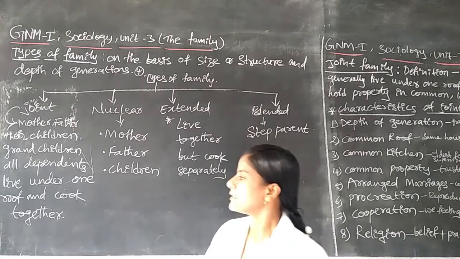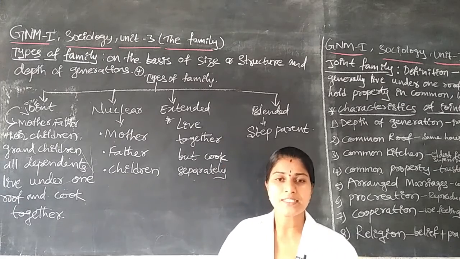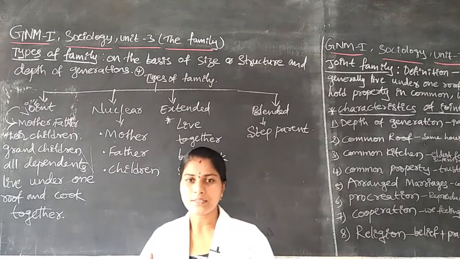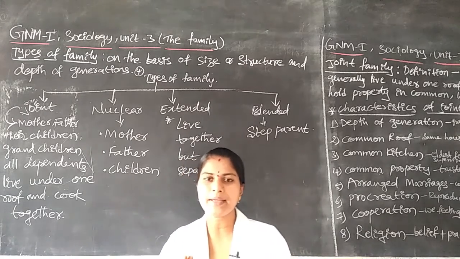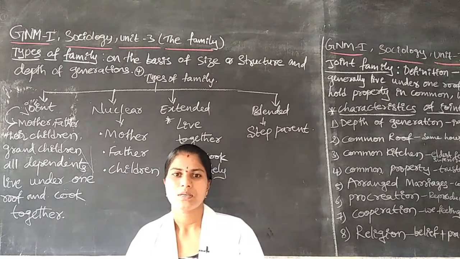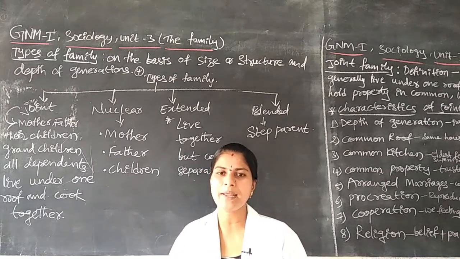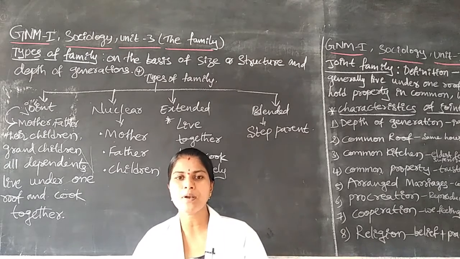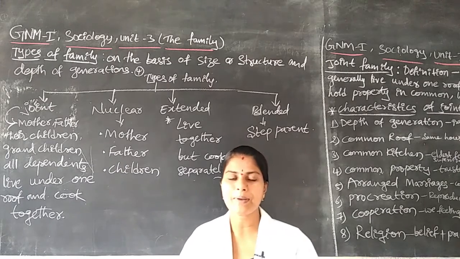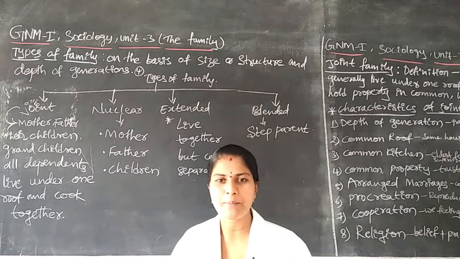They cook together and prepare food together. These 3 generations of people eat together. A group of people cooking in one place in a single house, under a single roof. That type of family we call the joint family.